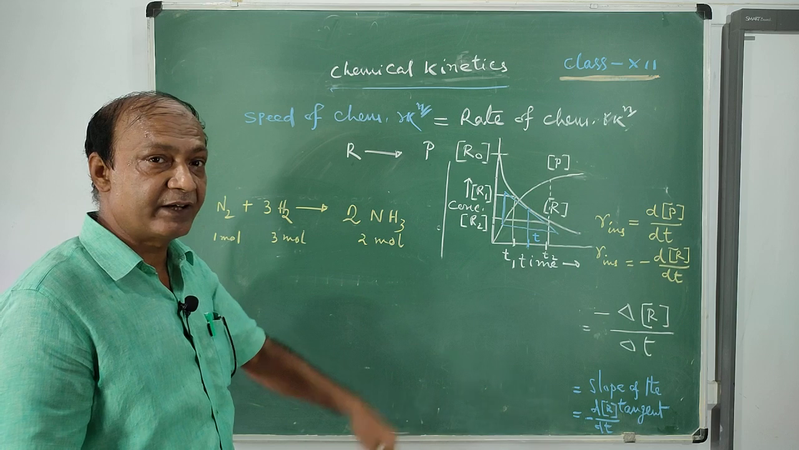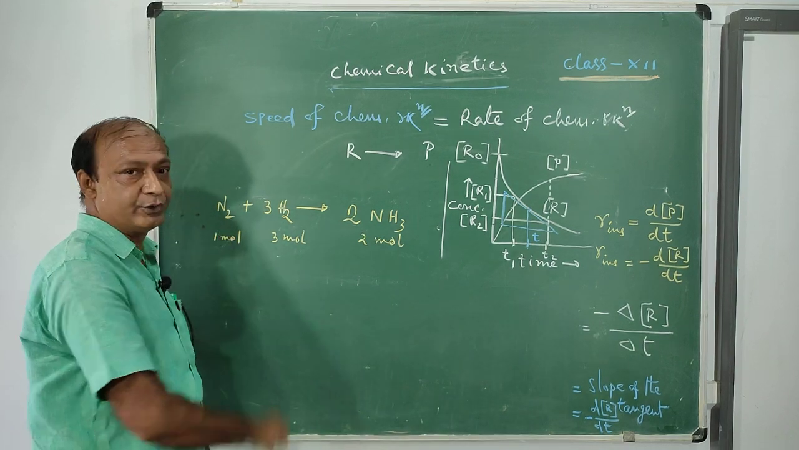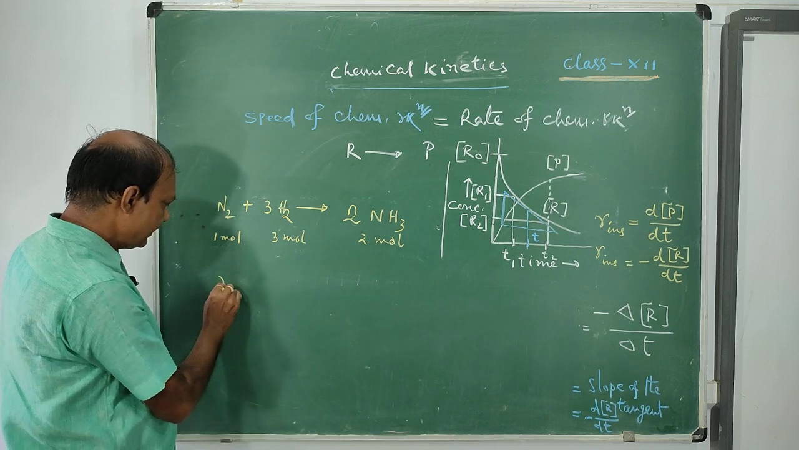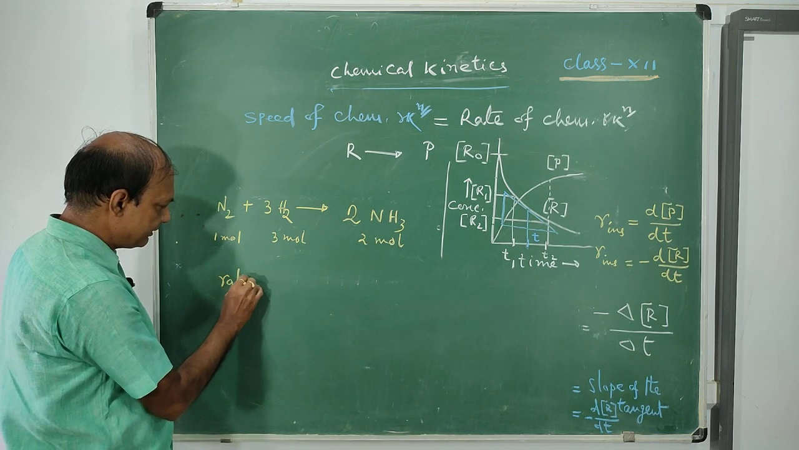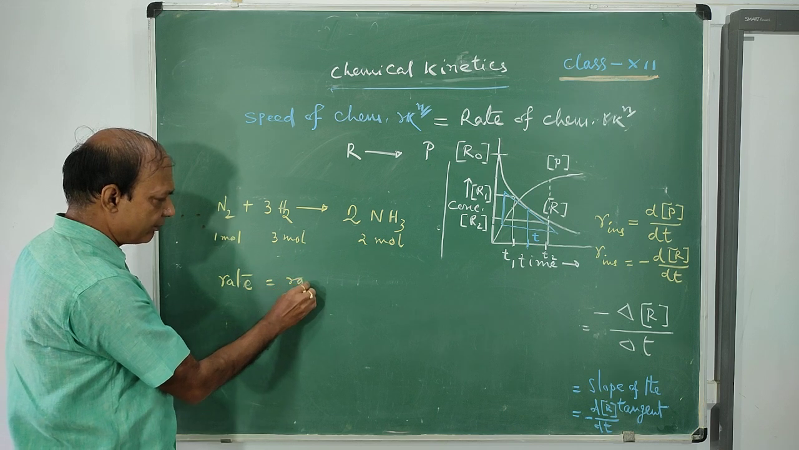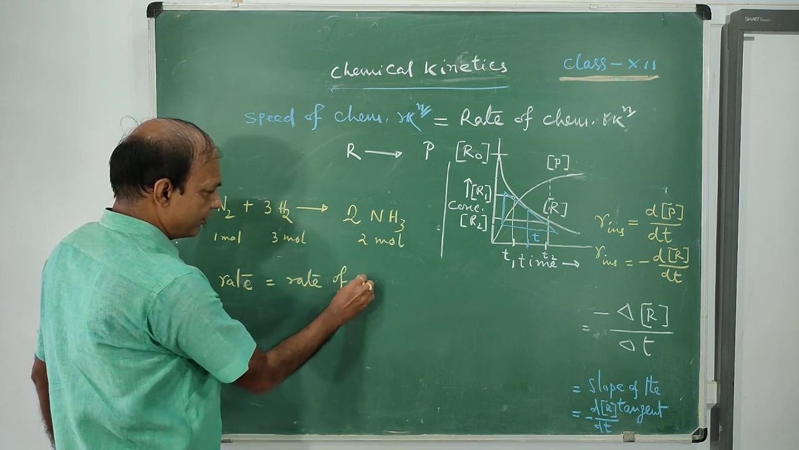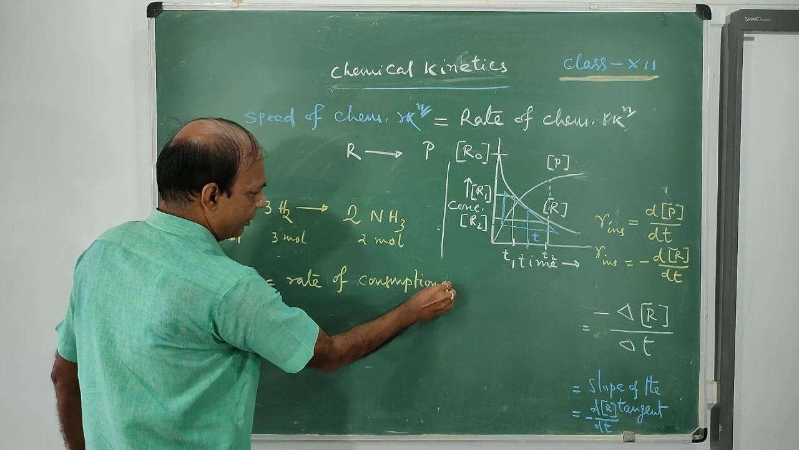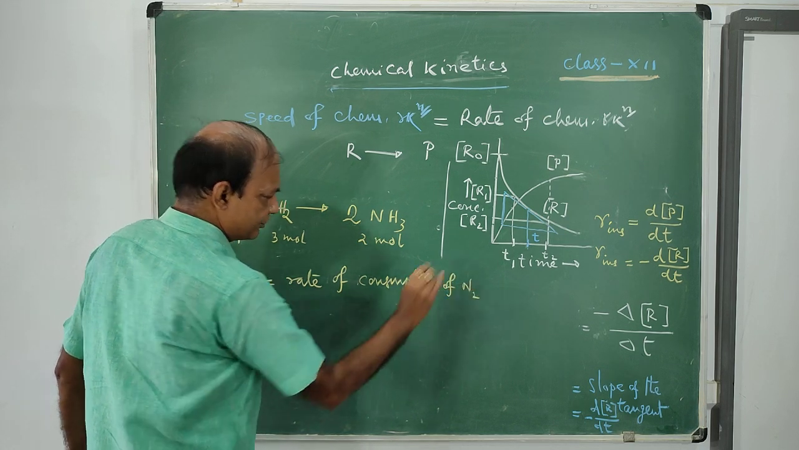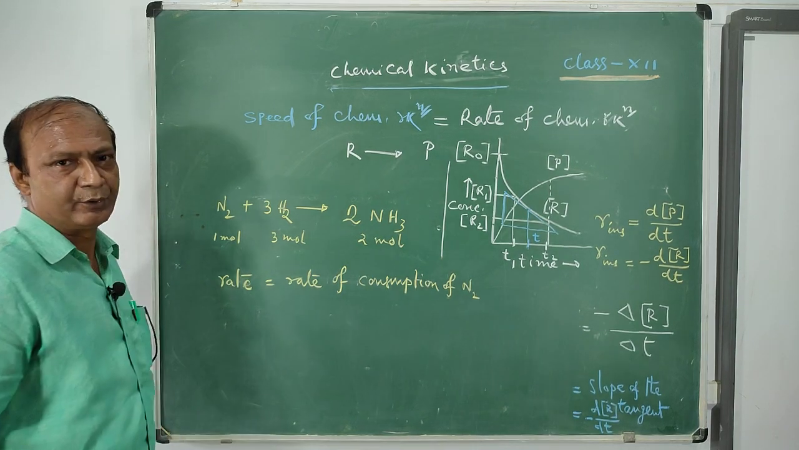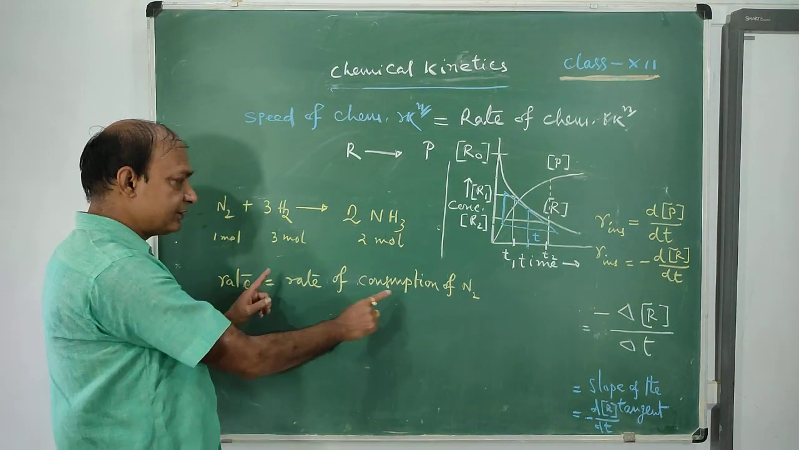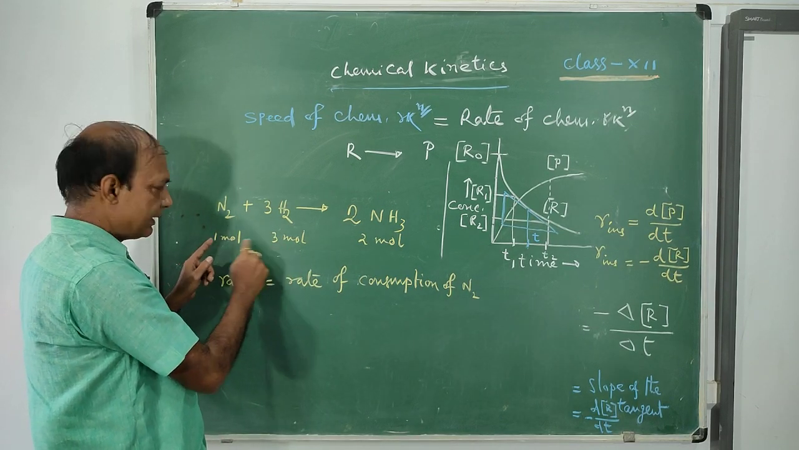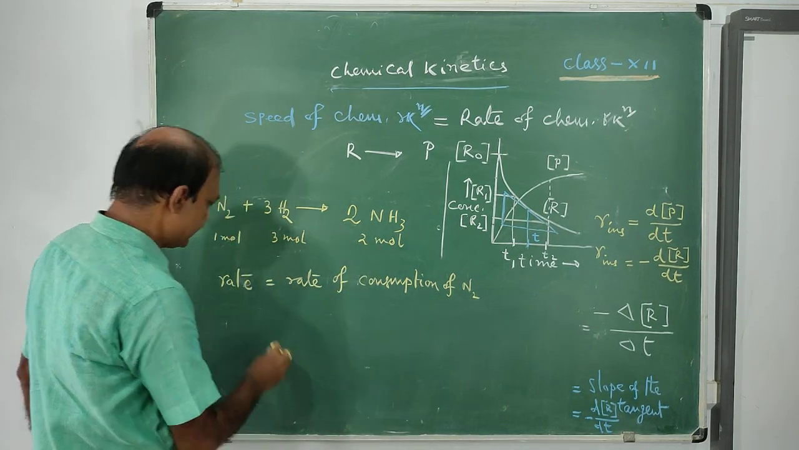So what is the slowest rate? The slowest rate is nitrogen, the rate of consumption of nitrogen. So the rate of the reaction equals the rate of consumption of nitrogen. Remember this one. But now, with the rate of consumption of nitrogen, we can find a relation between these two and between these two.